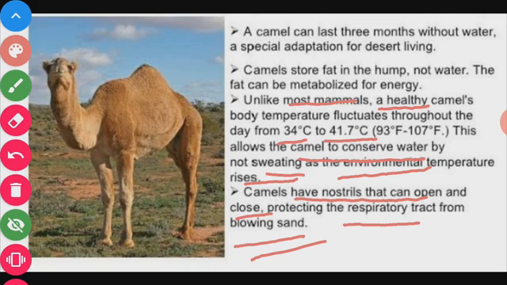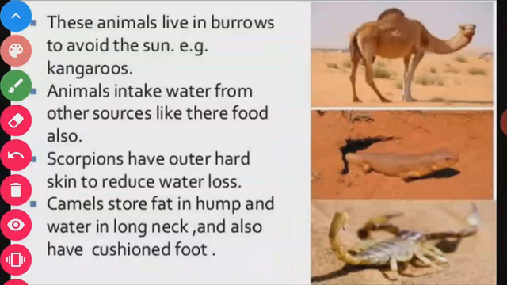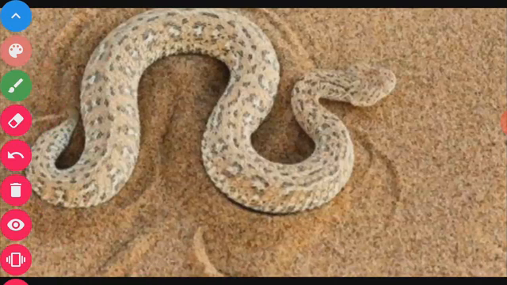These are the adaptations shown by the camel, which is found in the desert. Some more animals found in deserts are lizards and snakes.